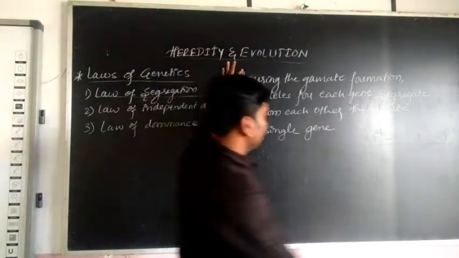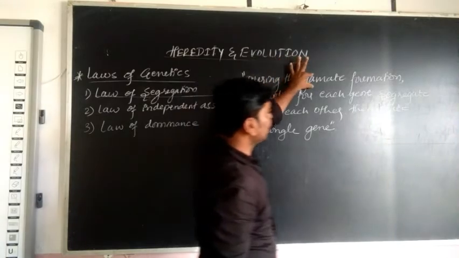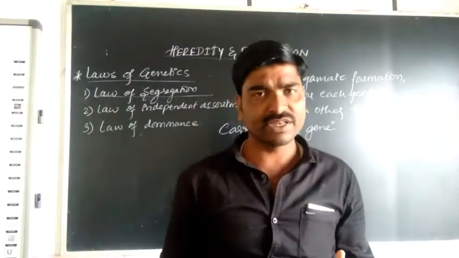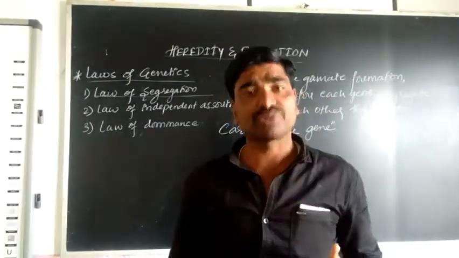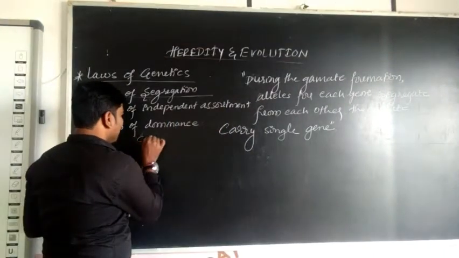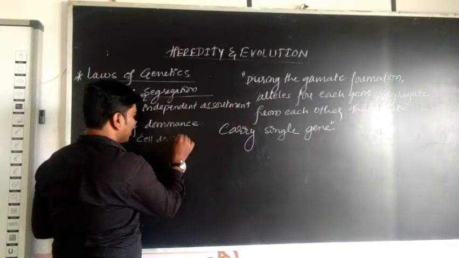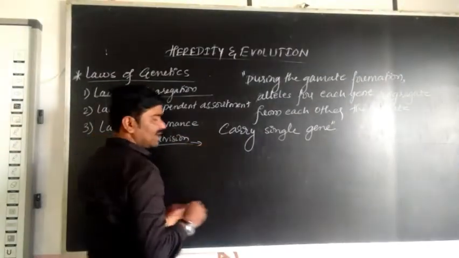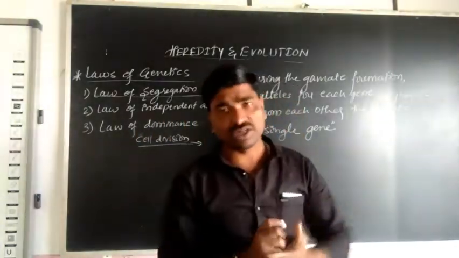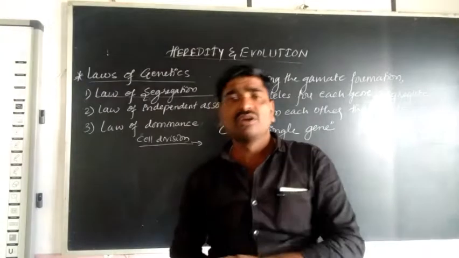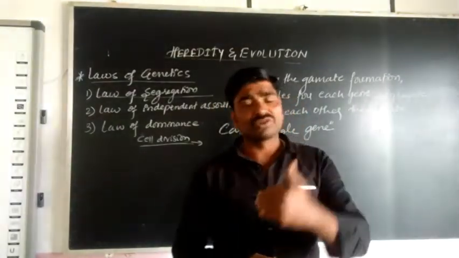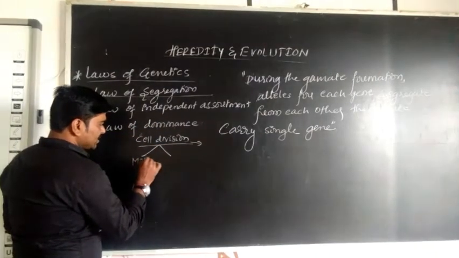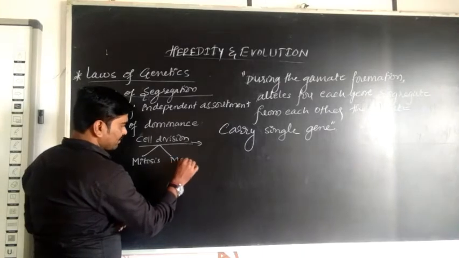The law of segregation says that during the gamete formation. Gamete formation is a process, the cell division process. What do you mean by cell division? You already learned the definition of cell division in the 9th class. A parental or mother cell is changed into daughter cells. In cell division there are two types: mitosis and meiosis.